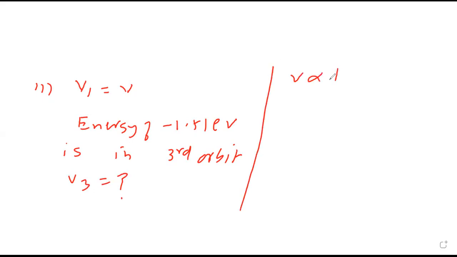So V and n are inverse. So V1 upon V3 is 3 by 1. Therefore V3 is V1 by 3. V by 3 is the answer.